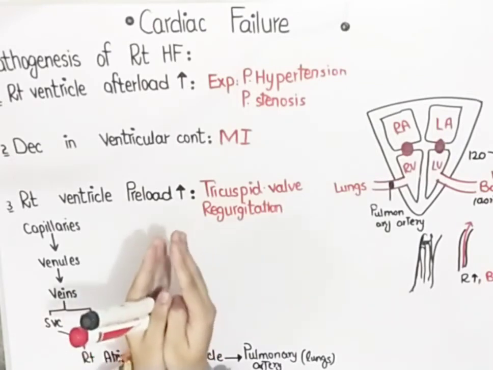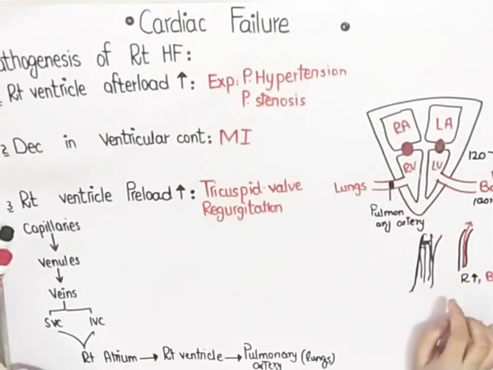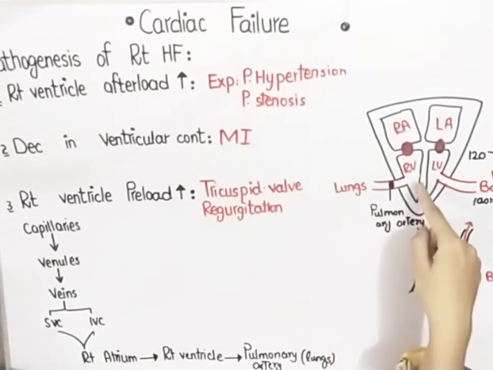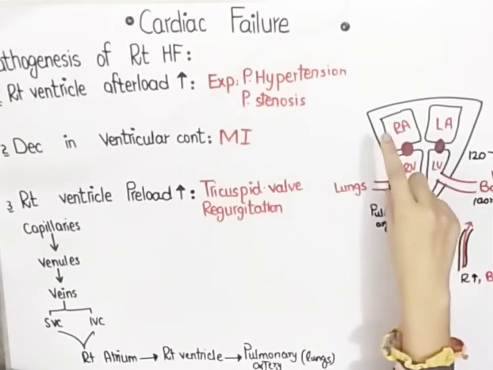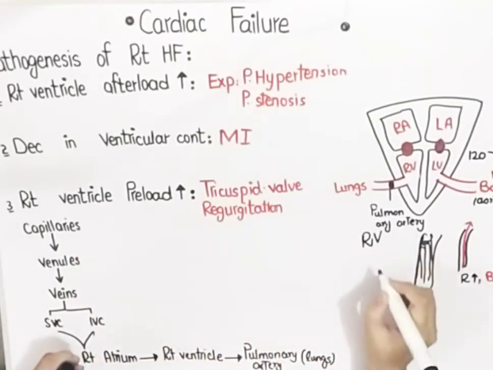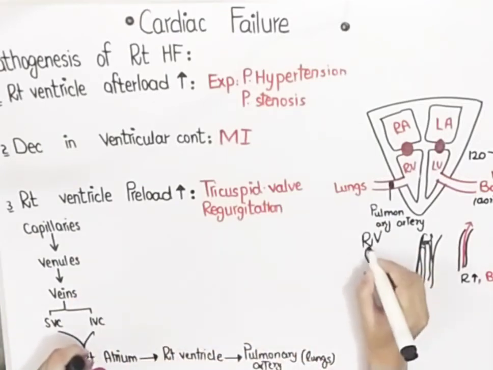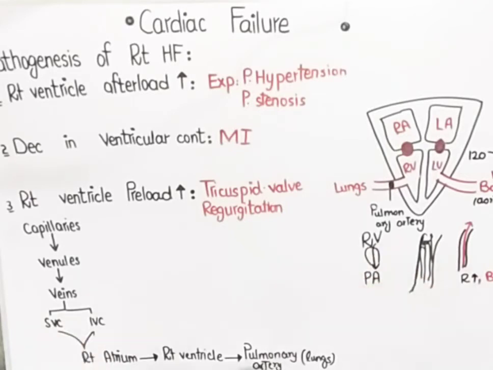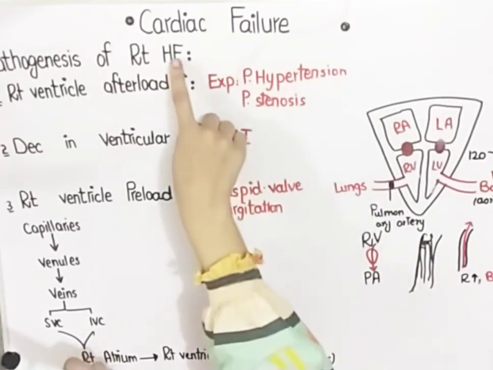Now when blood comes from the right ventricle into the pulmonary artery, sorry, I spoke wrong. Blood goes from the right ventricle into the pulmonary artery, and then this valve closes. This valve opens, okay? Because this is the right ventricle and this is the pulmonary artery, and here is a valve. So this valve opens when blood comes from the right ventricle into the pulmonary artery. If there is stenosis of this valve, if the opening of this valve is so narrow, then the blood cannot pump from the right ventricle into the pulmonary artery. So there will be less blood into the pulmonary artery, less blood will go into the lungs, less blood will be received by the left atrium, less blood will come to the left ventricle, and less blood will be pumped to the body. So that will lead to cardiac failure.